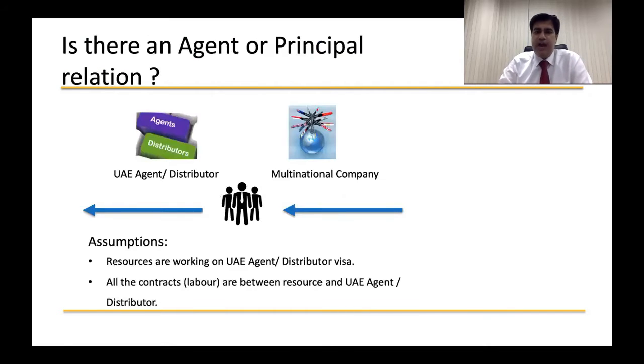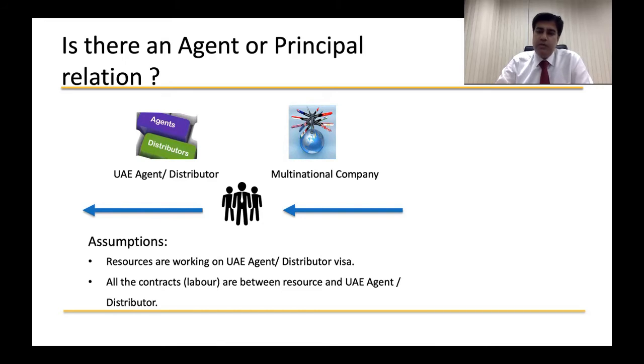Now let's look at the facts or assumptions I have used in this case. I'm using two assumptions. Point number one, the resources are working on the UAE agent or distributor's visa. That means the employees or resources being paid by the multinational company are deployed under the UAE visa by the UAE agent or distributor, whatever name we use. And the second, all the contracts, that is, the labor contracts, are between the resources and the UAE agent or distributor. So these are the facts we are talking about.